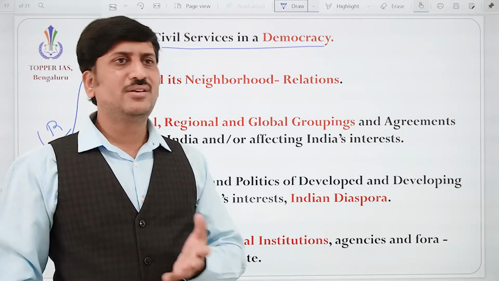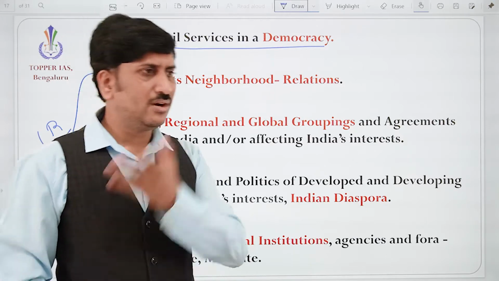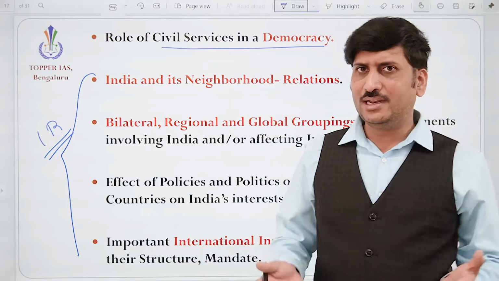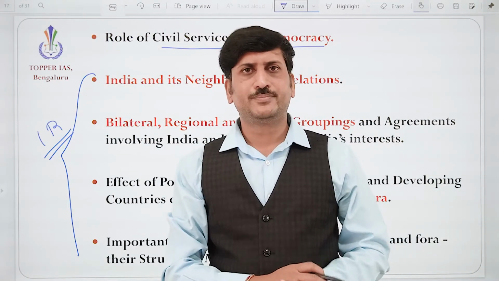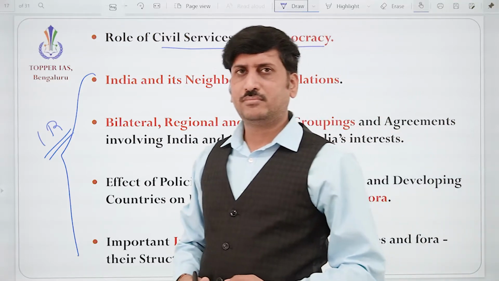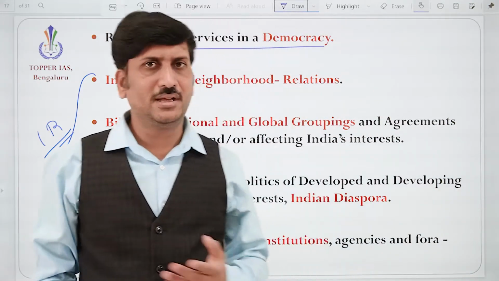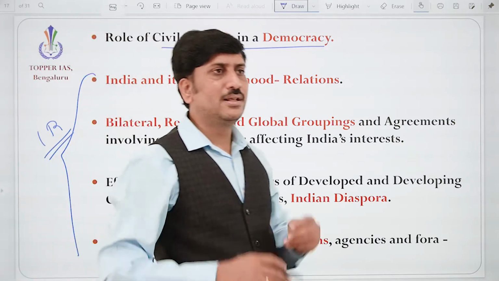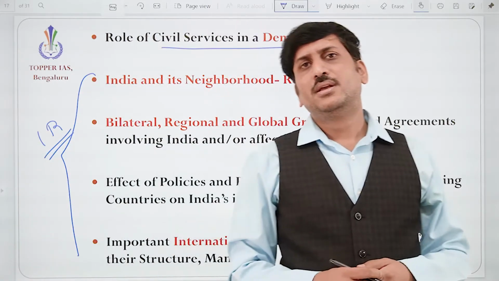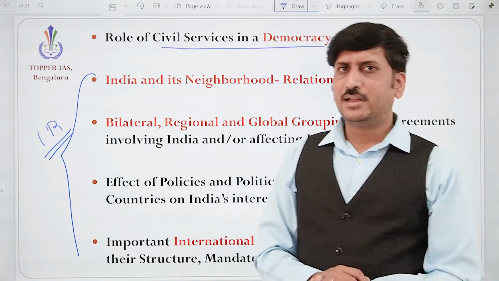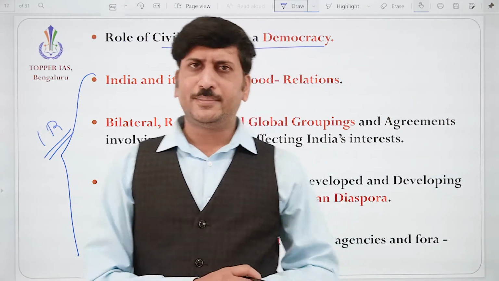because we are not isolated. We are not self-sufficient. We need something, like we need oil. So some country should help us. Correct? We need technology. Some country should help. In agriculture, Israel is helping us, giving technology, and European countries are helping us. We need some defense equipment. So definitely the dependency is there. Correct? Definitely the dependency is there.